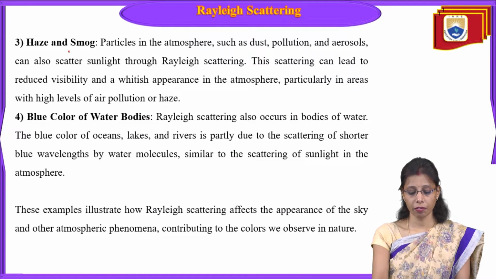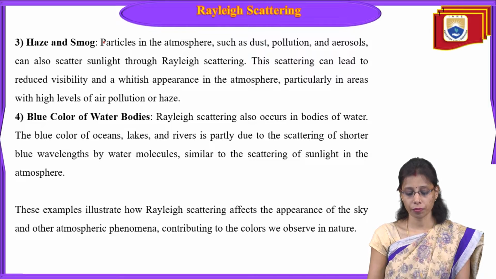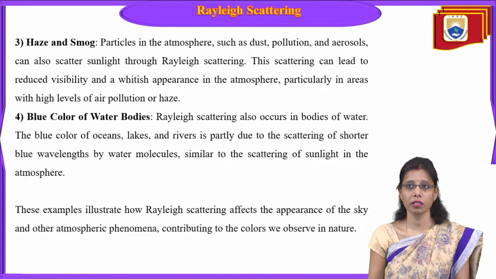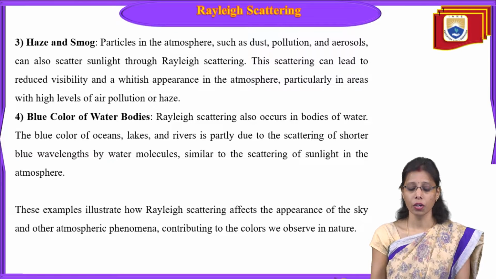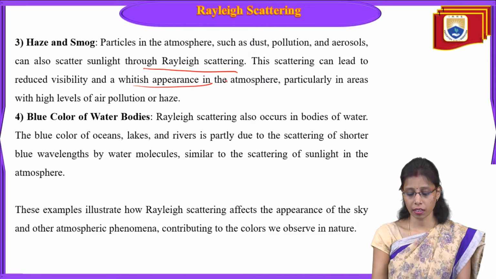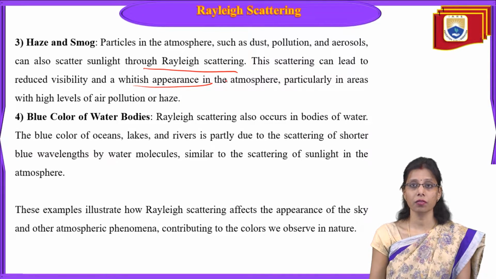Now the third example is haze and smog. Particles in the atmosphere such as dust, pollution and aerosols can also scatter sunlight through Rayleigh scattering. This scattering can lead to reduced visibility and a whitish appearance in the atmosphere, particularly in areas with high levels of air pollution or haze.